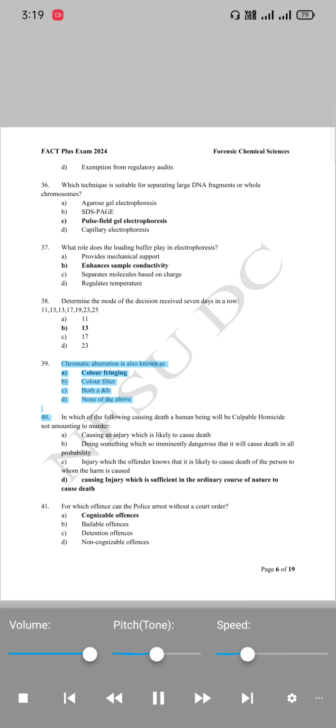39. Chromatic aberration is also known as: A. Color fringing. B. Color filter. C. Both A and B. D. None of the above.